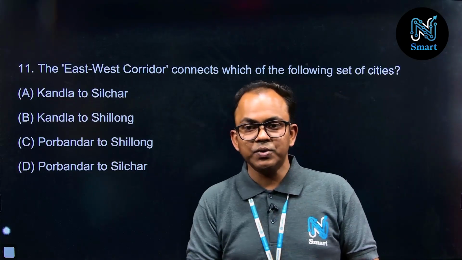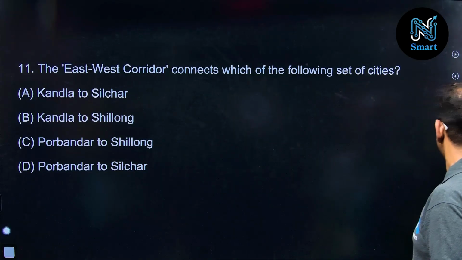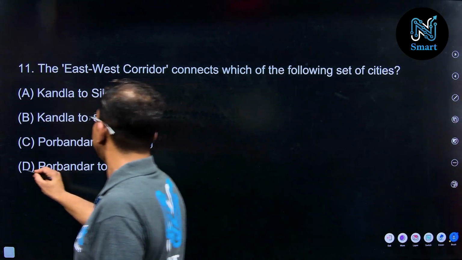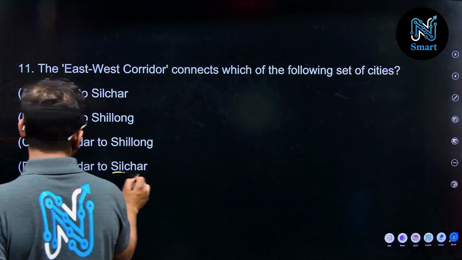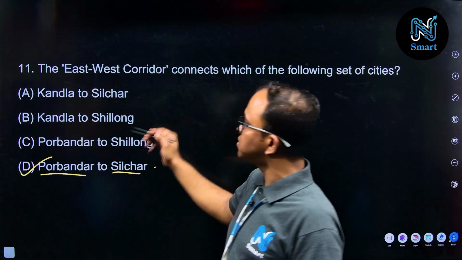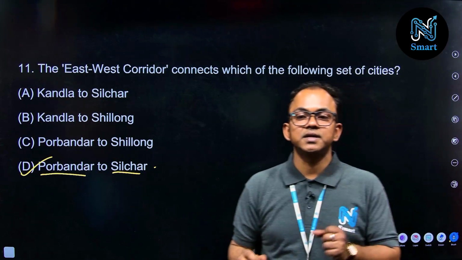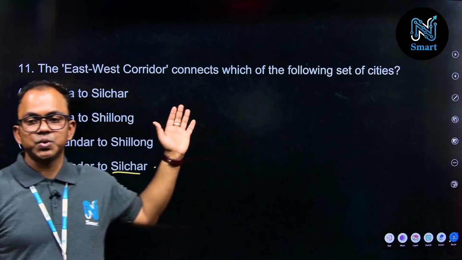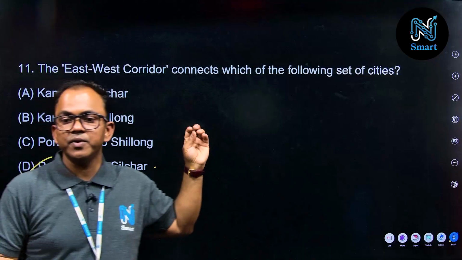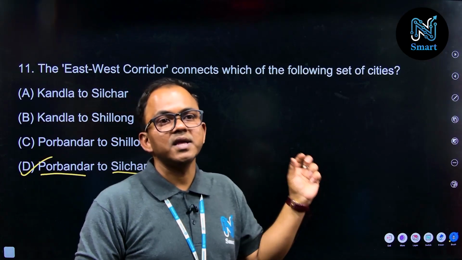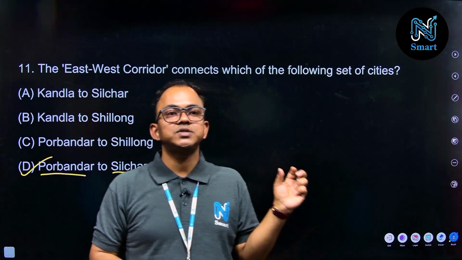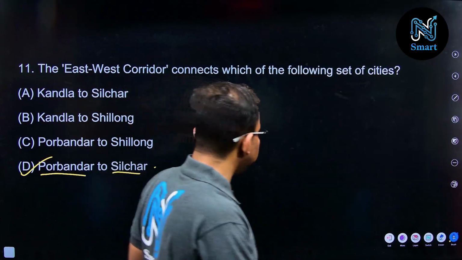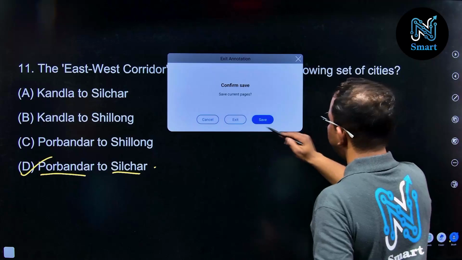Now let us examine what the nodes are. This is Porbandar to Silchar, Porbandar in Gujarat and Silchar in Assam. So as per this question, option D is the correct answer here. We have discussed up to question number 11. Once again we are discussing the marking scheme of the CBSE class 12 geography board examination question paper.